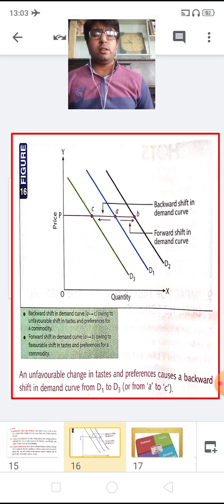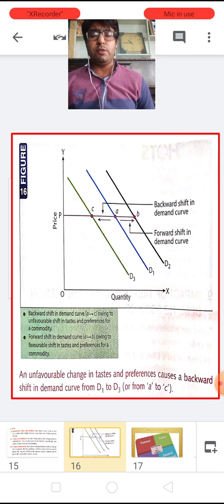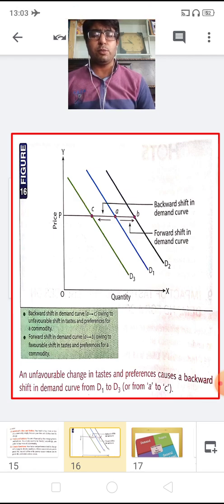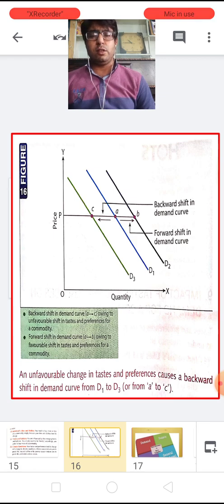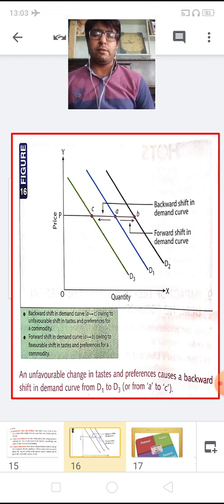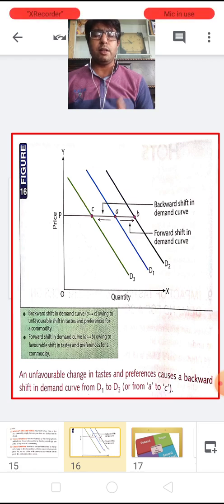So children, that's all for today. In today's video, we have understood various points. We have understood the law of demand. We have understood the difference between the change in quantity demanded and the change in demand. We have learned expansion in demand, contraction in demand, increase in demand, decrease in demand, and finally we have learned the determinants related to the price of related goods, the income of the consumer, the taste and preferences, as well as the expectations.